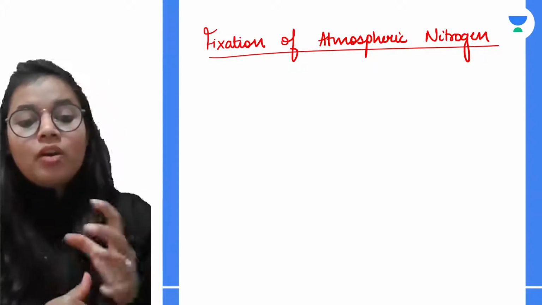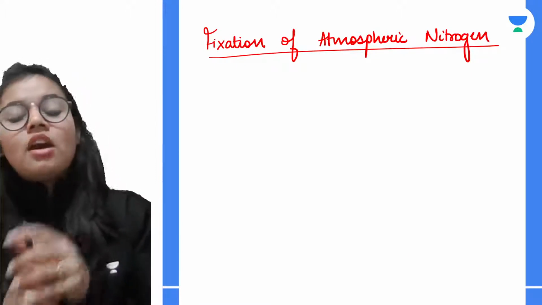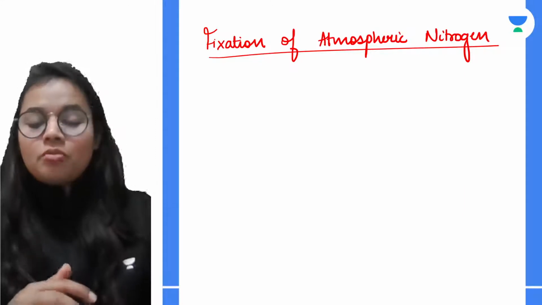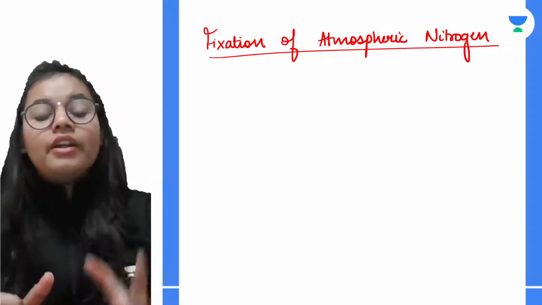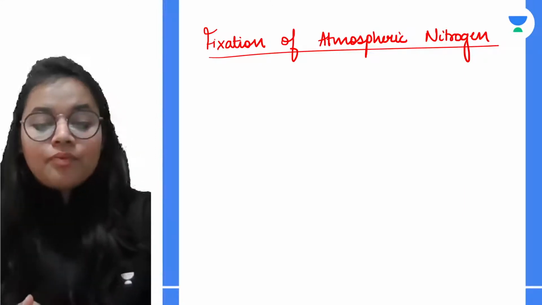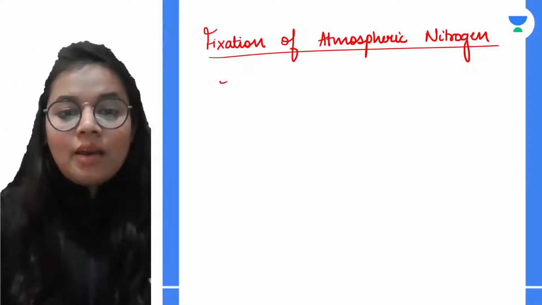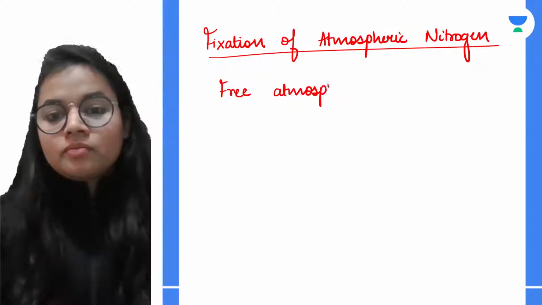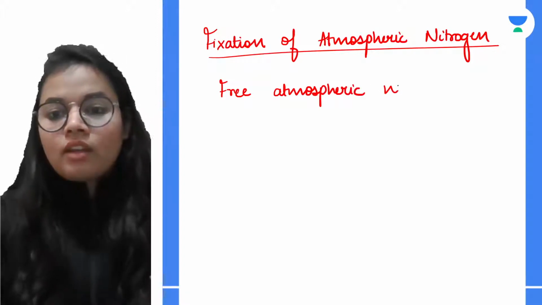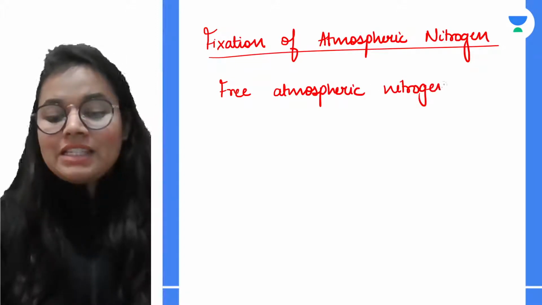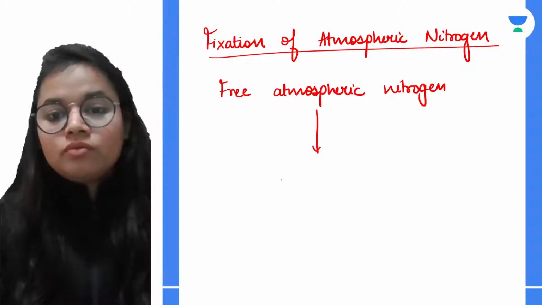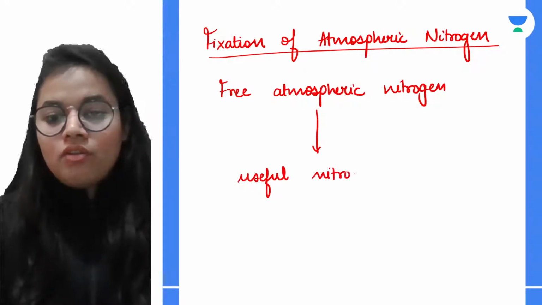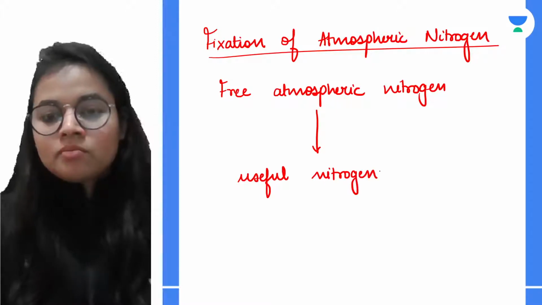This is a process in which free atmospheric nitrogen from the atmosphere is converted into useful compounds of nitrogen.